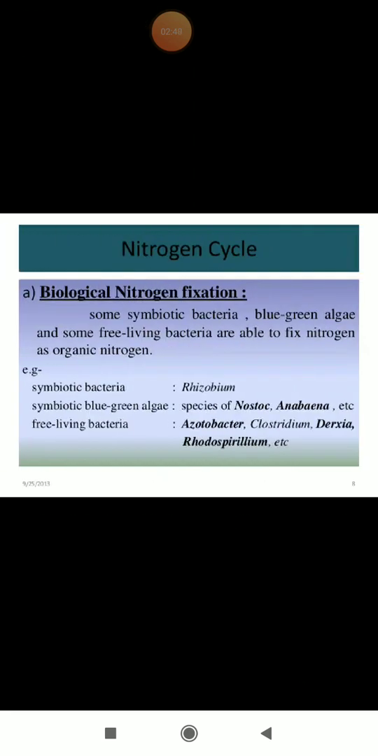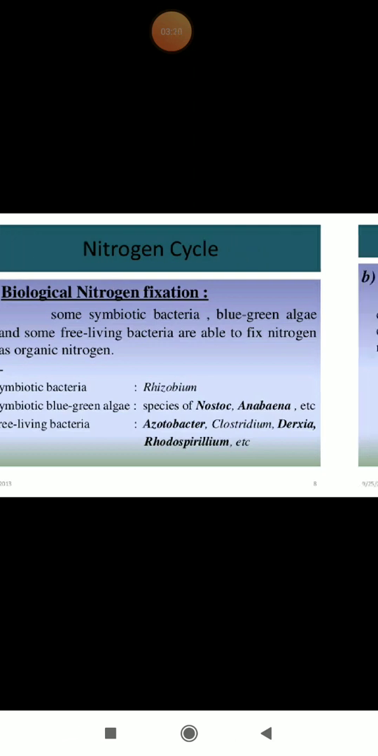In biological nitrogen fixation, there are living organisms, bacteria, that convert nitrogen gas into different acceptable usable forms of nitrogen, that means ammonia and nitrates. There are symbiotic bacteria like rhizobium. It forms root nodules with leguminous plants. This we are going to talk about in detail later on. Then there is symbiotic blue-green algae like nostoc and anabaena. These are cyanobacteria actually, and there are free living bacteria also: azotobacter, clostridium, and rhodospirillum.